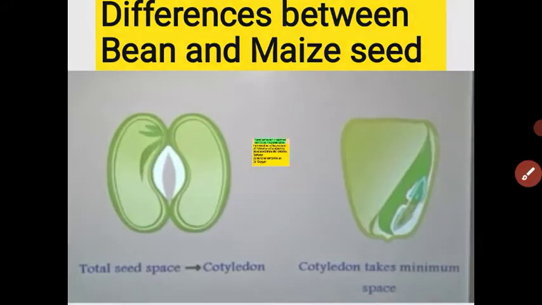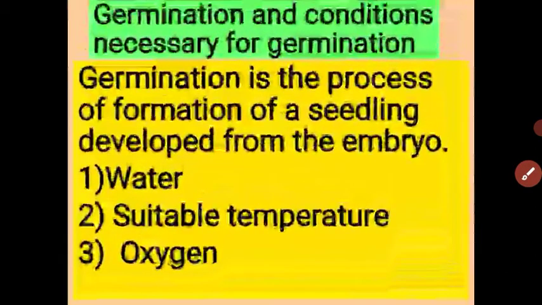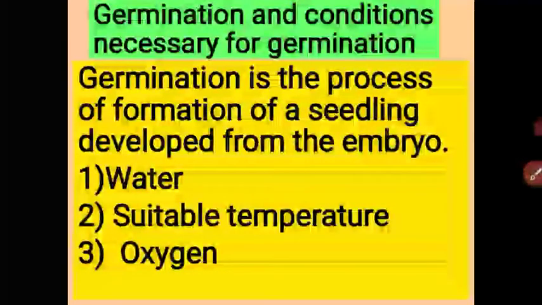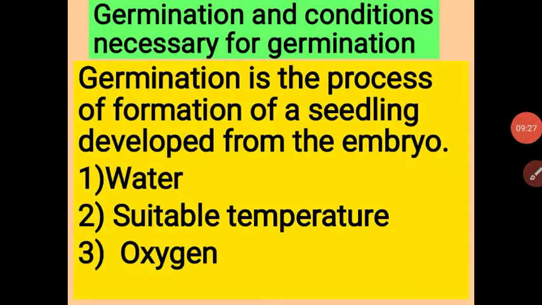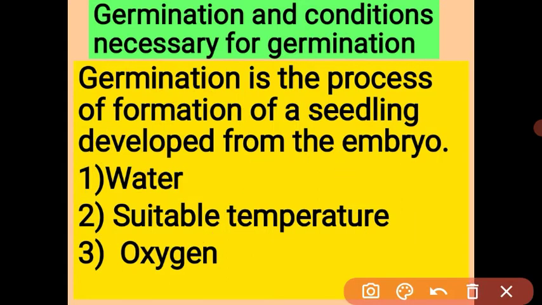Let us see the next topic, germination. In the last video also I explained about that. What is meant by germination? Germination means whenever a small embryo is present in the seed. The process of formation of a seedling developed from the embryo is called germination.